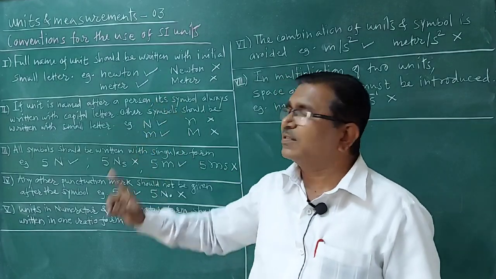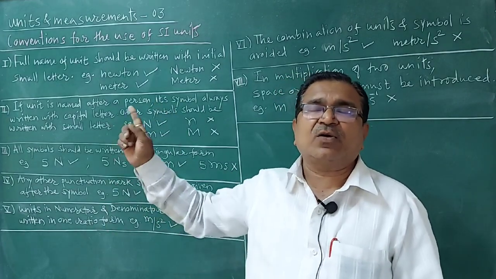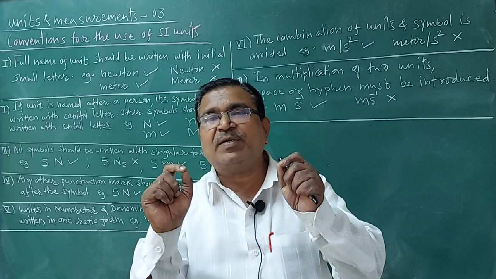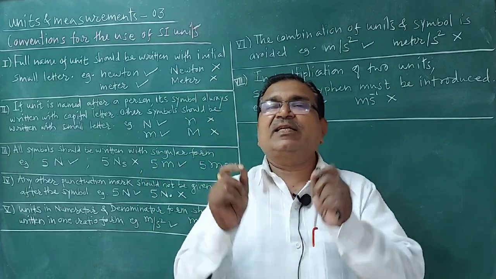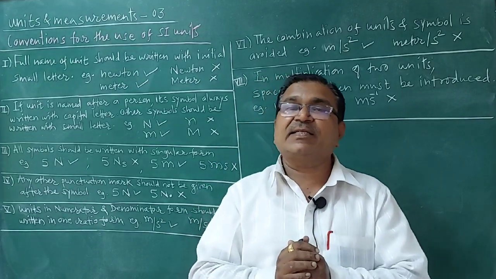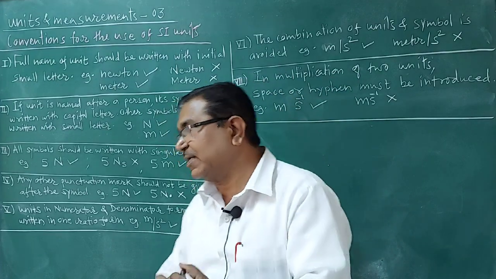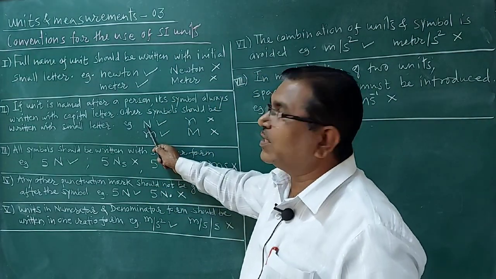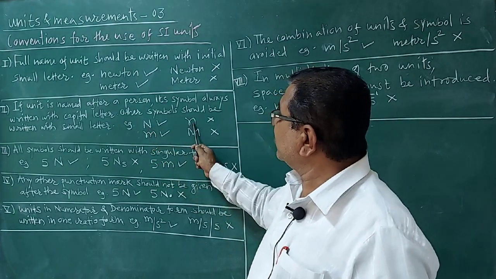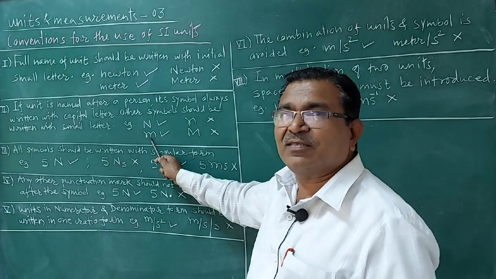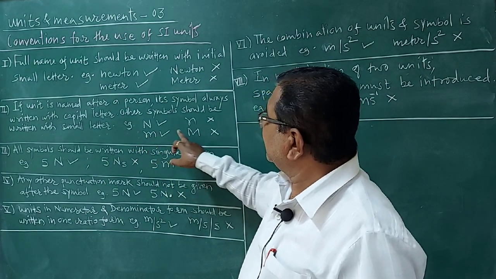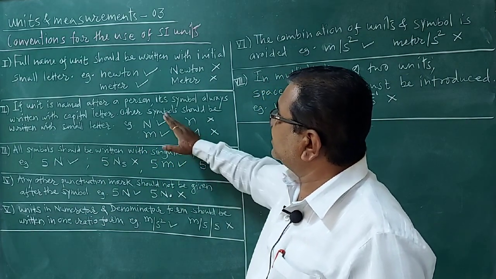So this is the second important rule that I have already written on the board. I will repeat again. If a unit is named after a person, then its symbol should be written with a capital letter, while other symbols should be written with a small letter. See here, Newton is the name of a scientist, so its symbol should be capital. A small n is not like this. This is correct. Meter is not the name of a scientist, so its symbol should be written with a small letter. A capital letter is avoided. So this is the second rule.